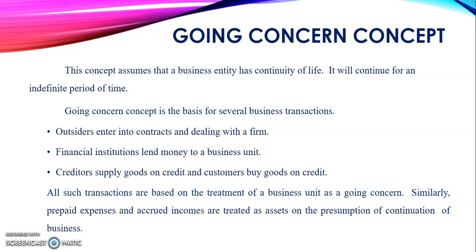Going concern concept is a basis for several business transactions. Outsiders enter into contracts and dealings with the firm. Financial institutions lend money to a business unit. Outsiders means the suppliers and the buyers. They enter into contracts and dealings with the firm. Financial institutions are lending money, so they are giving money to the business. Then creditors supply goods on credit and customers buy goods on credit. All such transactions are based on the treatment of the business unit as a going concern.